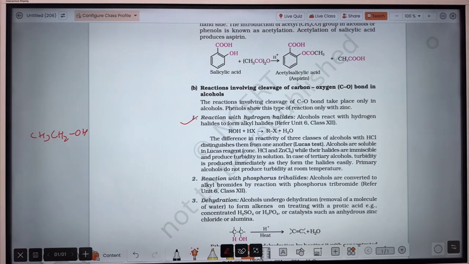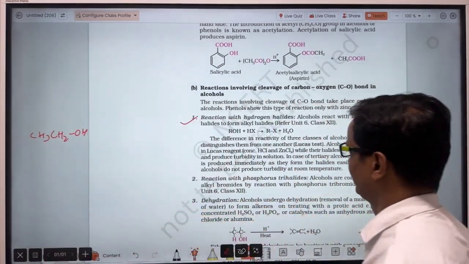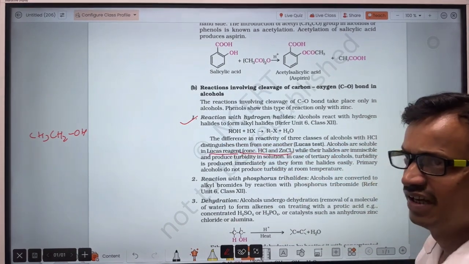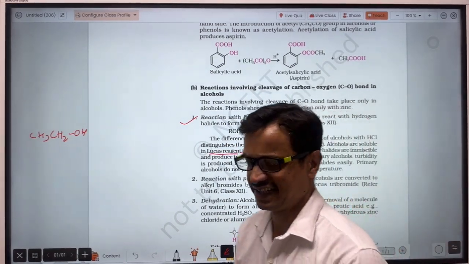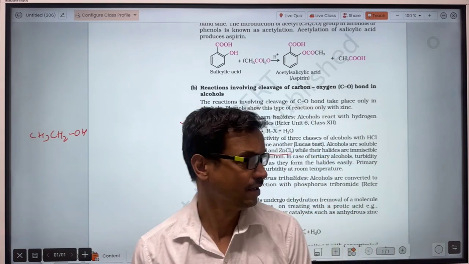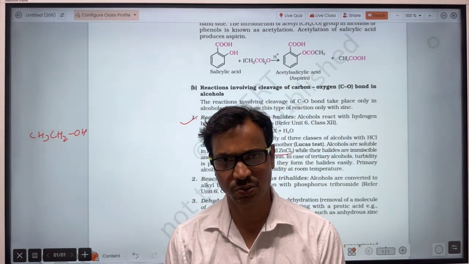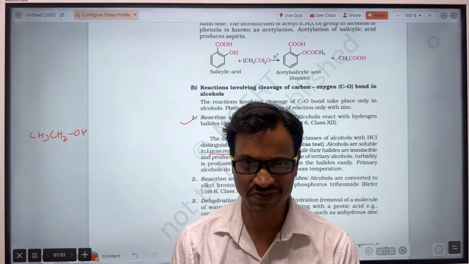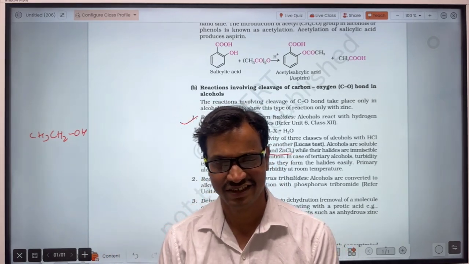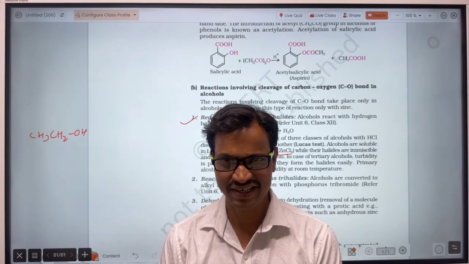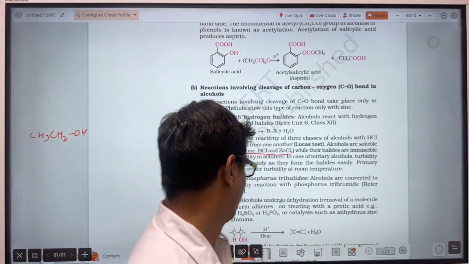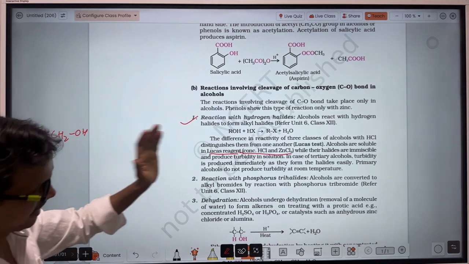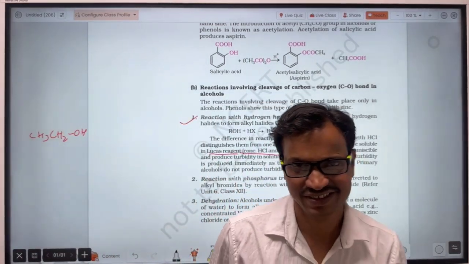This one is the mixture of conc HCl and ZnCl2, which is called Lucas reagent. Lucas reagent is the mixture of ZnCl2 and conc HCl, and it is used to distinguish the types of alcohol, that is primary, secondary or tertiary. What is happening here? Alcohol is soluble in water, and the haloalkane form is insoluble in water.